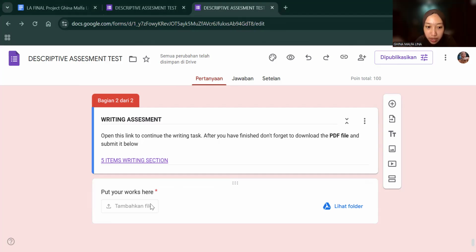So they have to submit their file here. And if they do not submit it, this test cannot be done. So they have to finish this test by completing all of the reading tasks above, and also put the file of the writing assessment here.